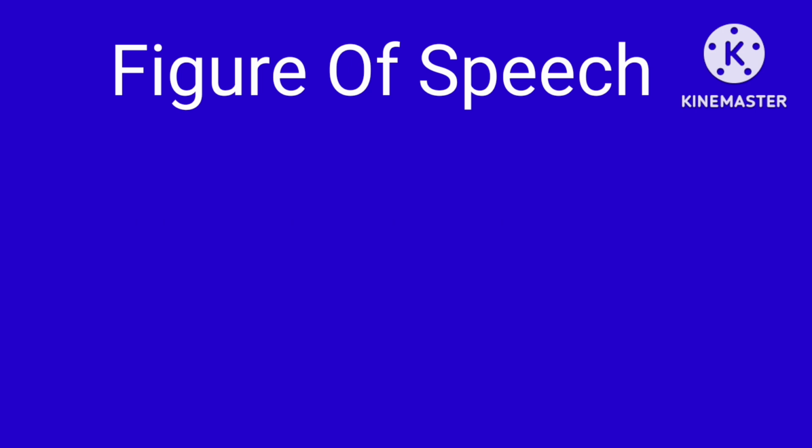Now let us move to our next figure of speech, and that is litotes. Litotes is a figure of speech used when we use a negative sentence to express positive sense. That means the sentence that we use is negative by structure, but it gives an affirmative sense. Its sense is positive. Let us try to understand by some example,